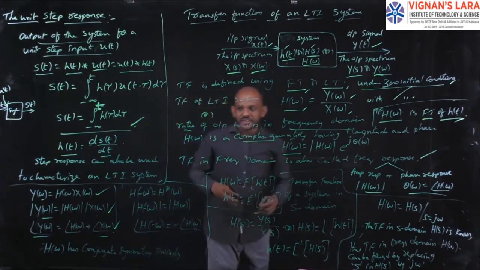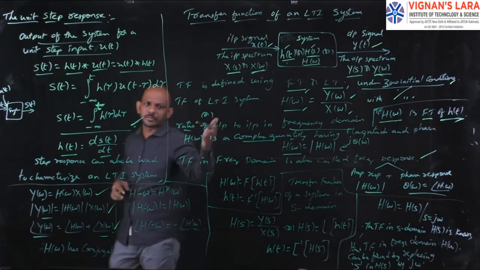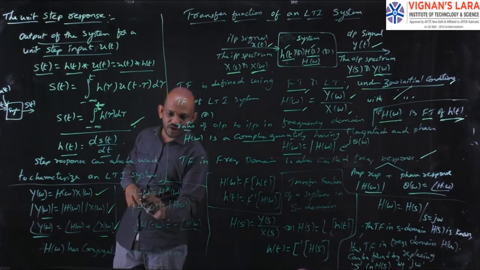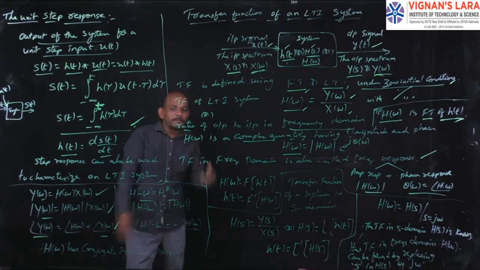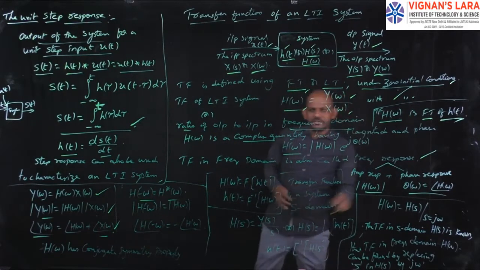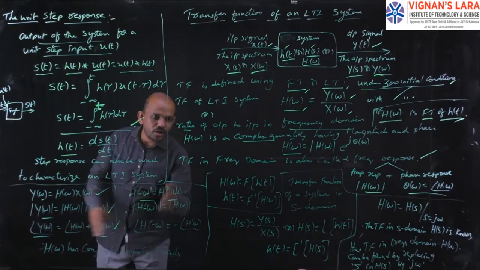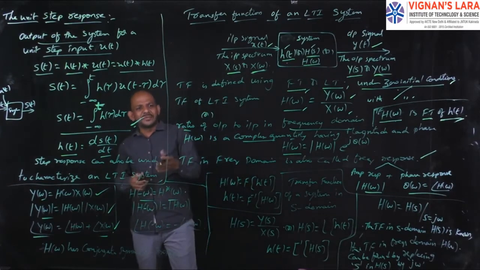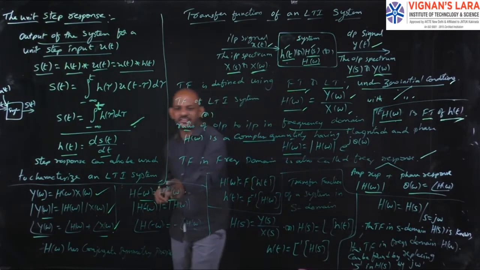Here, this H of omega has the conjugate symmetry property. You all know the conjugate symmetry property, that is H of minus omega equals H star of omega, or simply H star of omega equals H of minus omega. From that, mod of H of minus omega equals mod of H of omega. That is, the magnitude of H of minus omega is the same as the magnitude of H of omega.